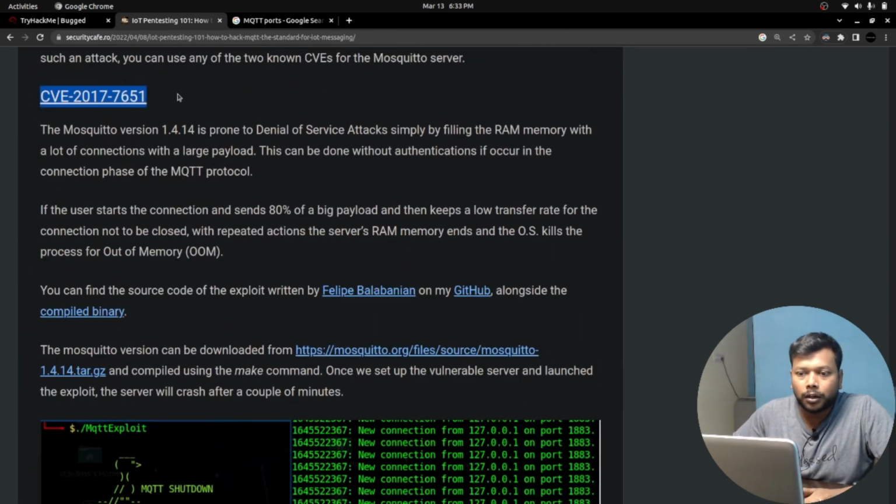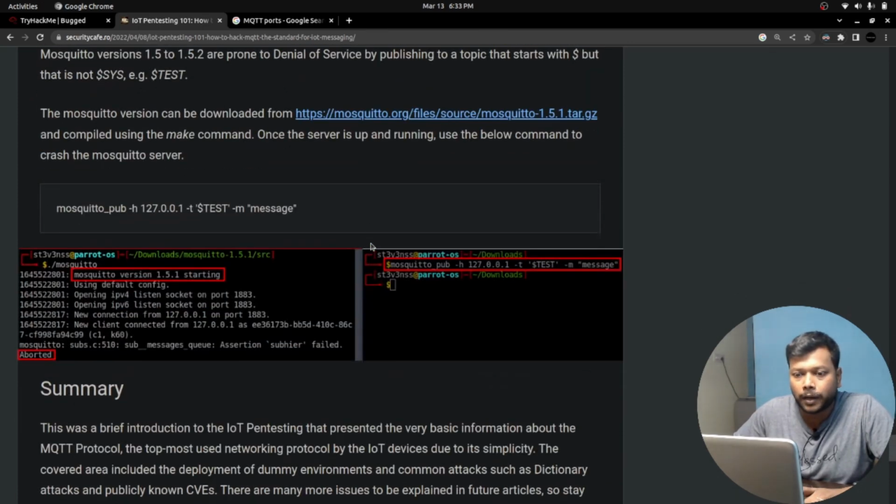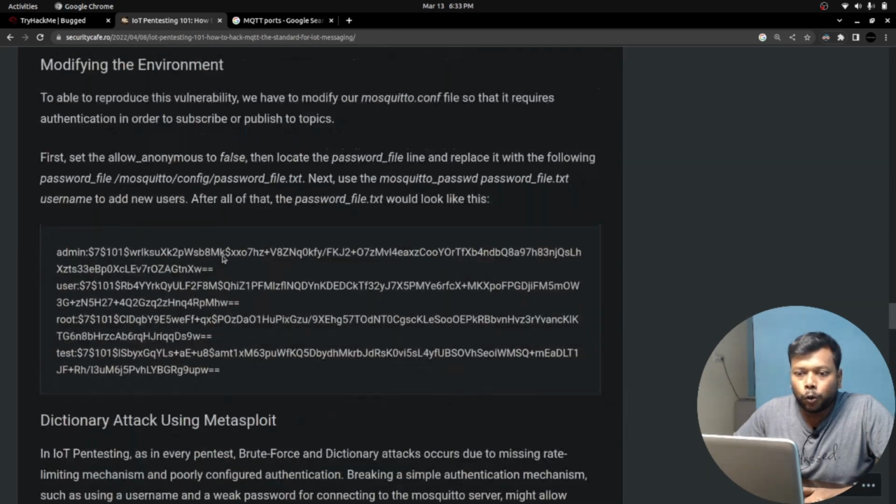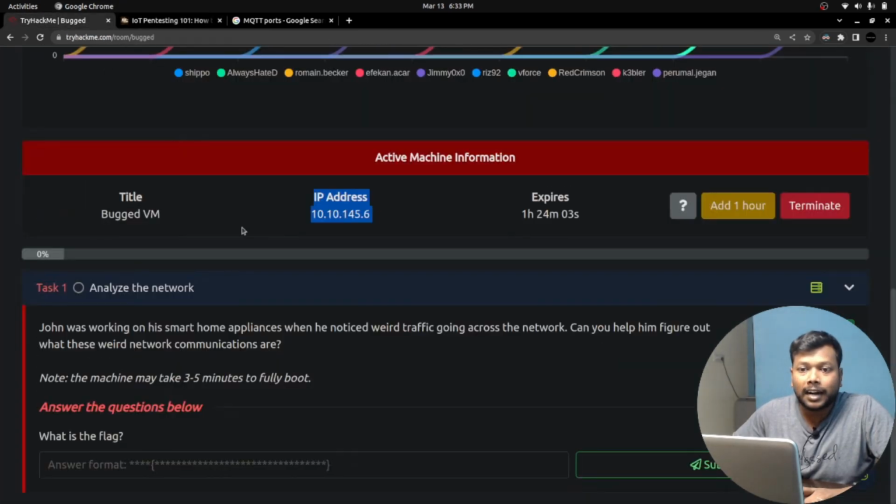And look at this one. This looks like the vulnerable mosquito tool version that is susceptible to denial of service attacks. Well, that's what they are explaining. Okay, now it is clear. We got to know the tool that we need to use to interact with this MQTT broker. This could be the MQTT broker that we need to interact with.